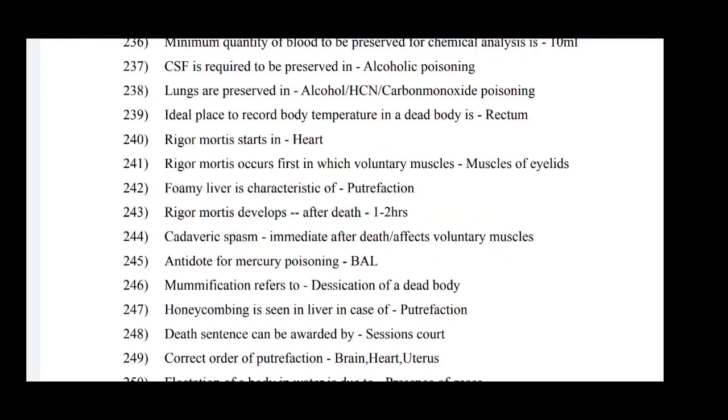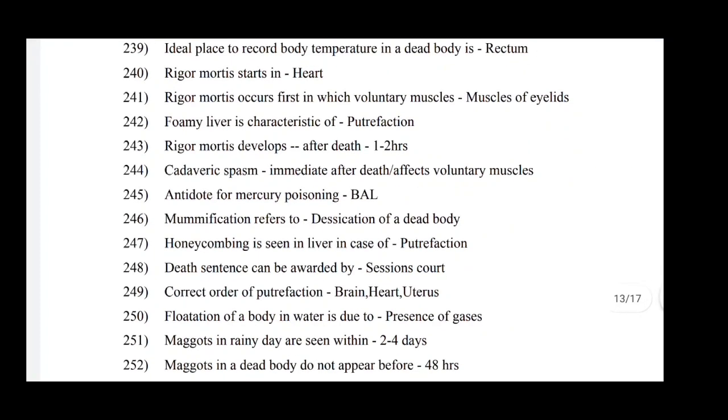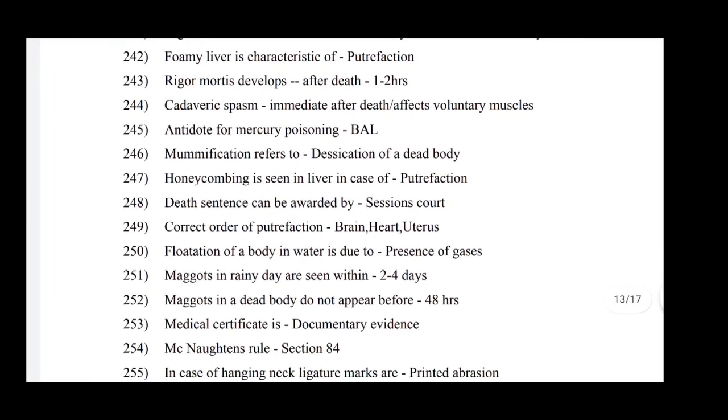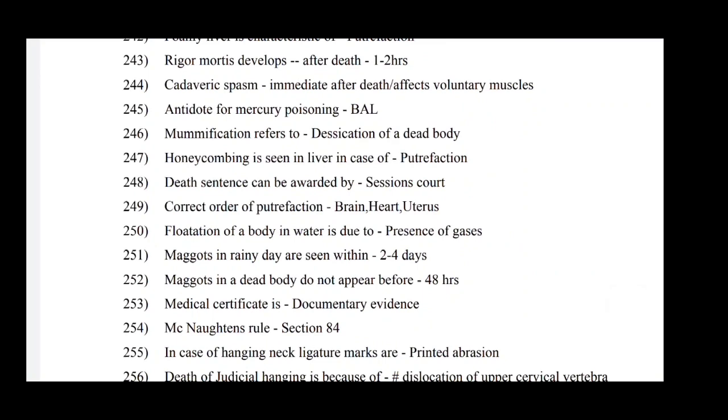Cyanide, carbon monoxide are poisoning. Ideal place to record body temperature in a dead body is rectum. Rigor mortis starts in heart. Rigor mortis occurs first in voluntary muscles of eyelid. Foamy liver is characteristic of putrefaction. Rigor mortis develops after death, 1 to 2 years. Cadaveric spasm immediately after death affects voluntary muscles.